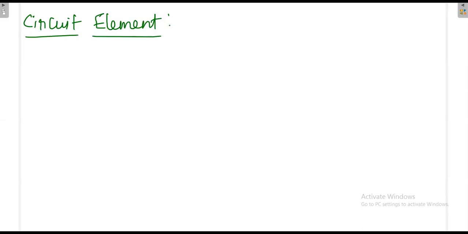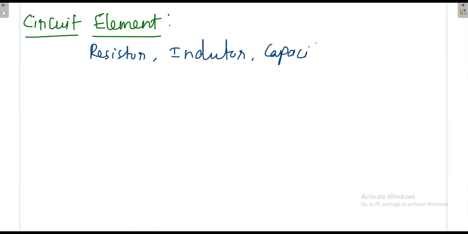The circuit elements are resistor, inductor, and capacitor. These are all the basic circuit elements. Our source could be either independent source or dependent source, that will come later. First we'll analyze the resistor nature.